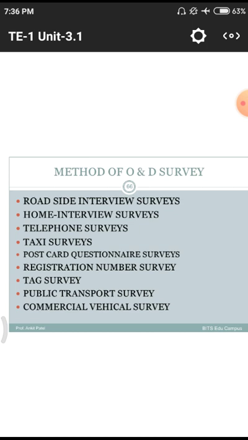Likely those taxi drivers, we need to consult those taxi drivers and address them. Sir, taxi drivers and their problems we need to know by using this taxi service. Next one is the postcard questionnaire service. That means we have to use these postcards for the survey purpose.